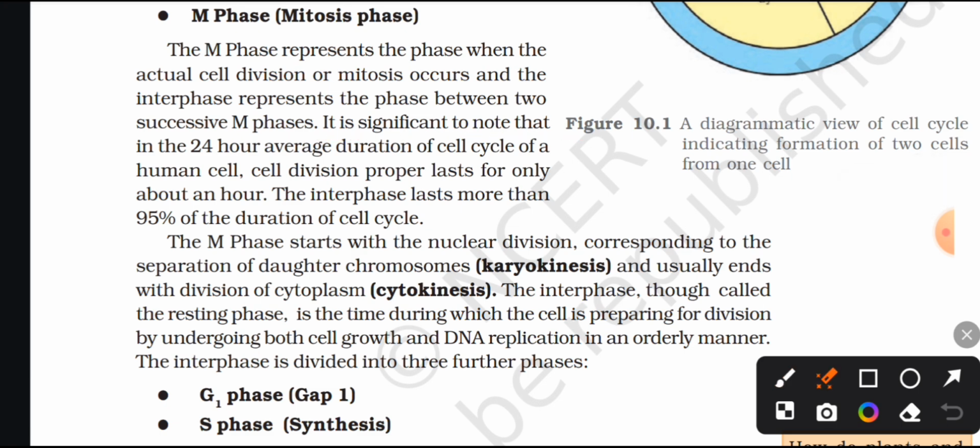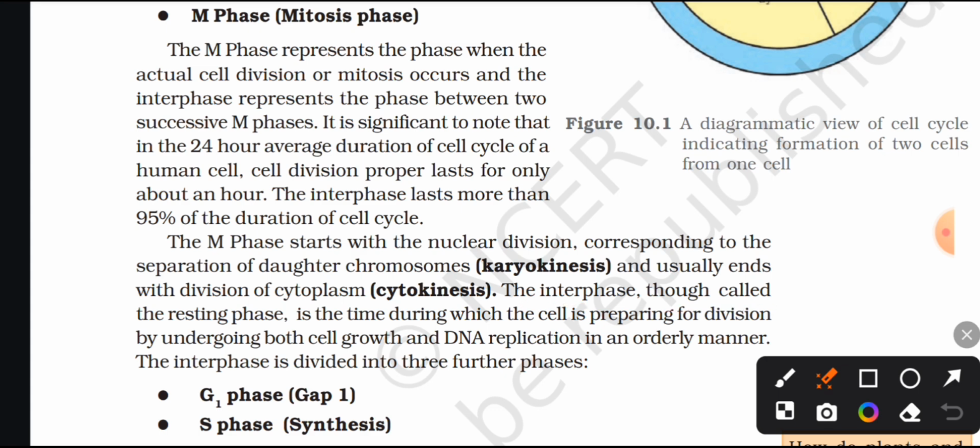It is significant to note that in the 24 hours average duration of the cell cycle of human cells, cell division proper lasts for only about an hour. The interphase lasts more than 95% of the duration of the cell cycle. The M phase starts with the nuclear division, corresponding to the separation of daughter chromosomes, karyokinesis, and usually ends with division of cytoplasm, cytokinesis.